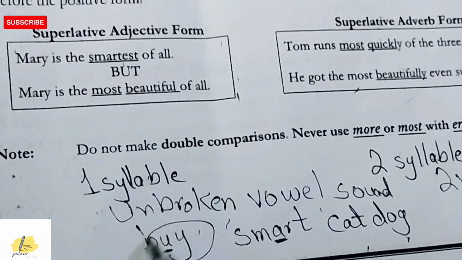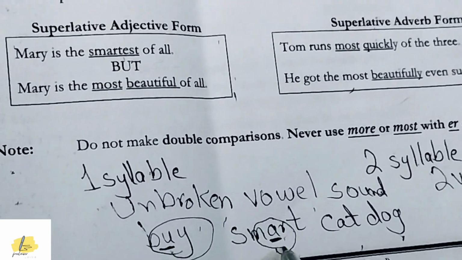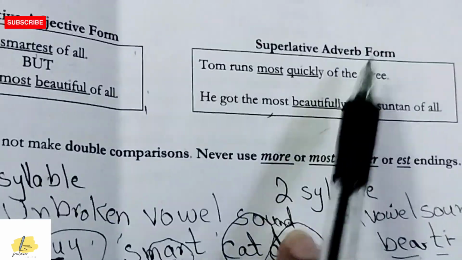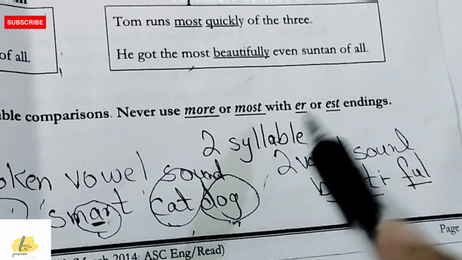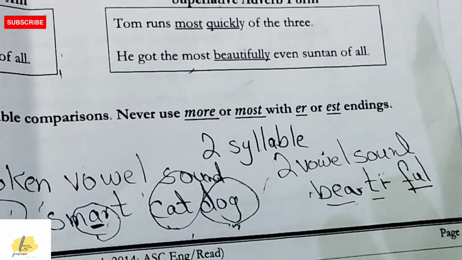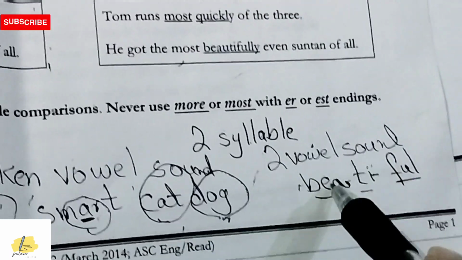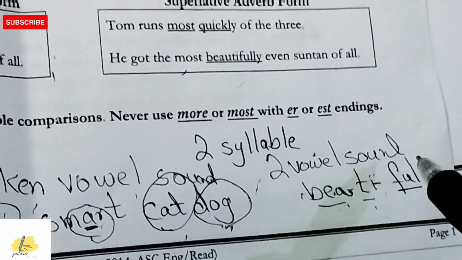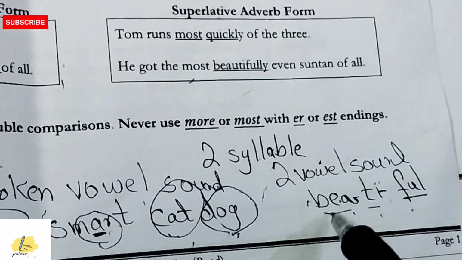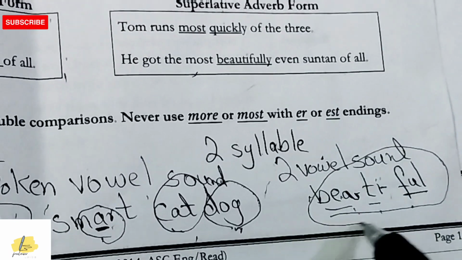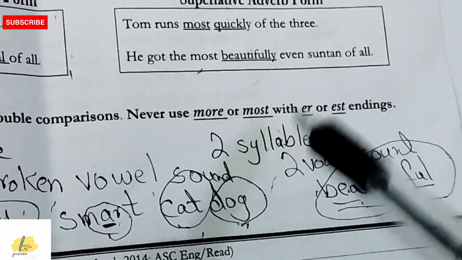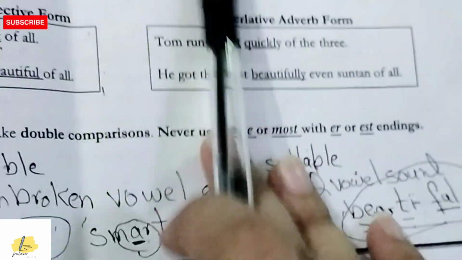They have one vowel sound, so they are one-syllable words. Two-syllable words are those which have two or more vowel sounds. For example, beautiful: beau, first syllable, ti, second syllable, ful, third syllable. There are three syllables because there are three vowel sounds in it. So it is a word of two or more syllables.